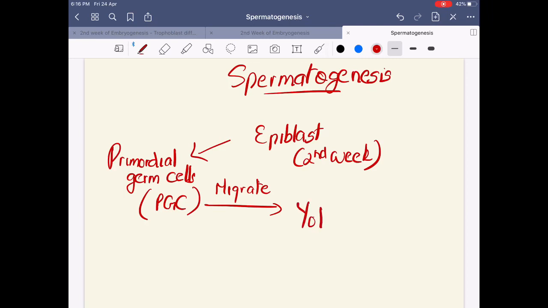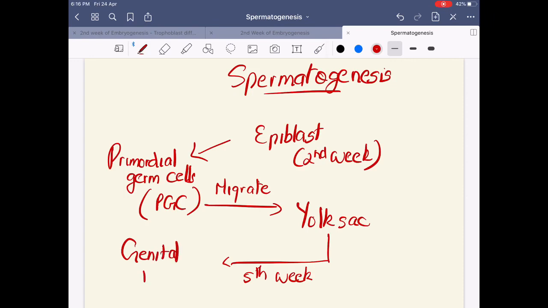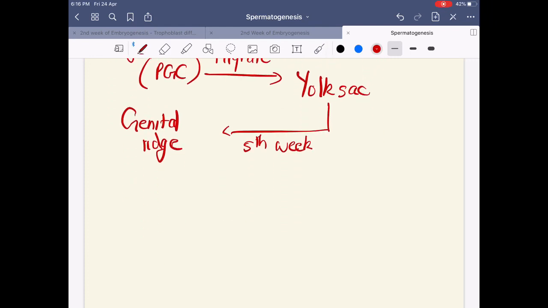They travel to the wall of the yolk sac, and from there, during the fifth week of embryogenesis, they will migrate to something called the genital ridge, which is going to be the future gonad.